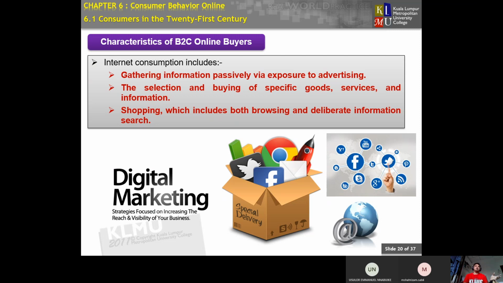Okay, regarding business to consumer, you have to make sure your consumer is doing a daily or routine transaction inside the website.